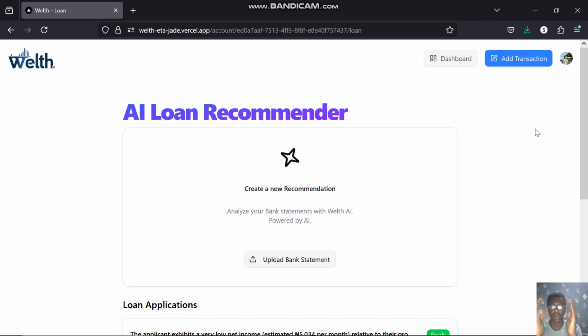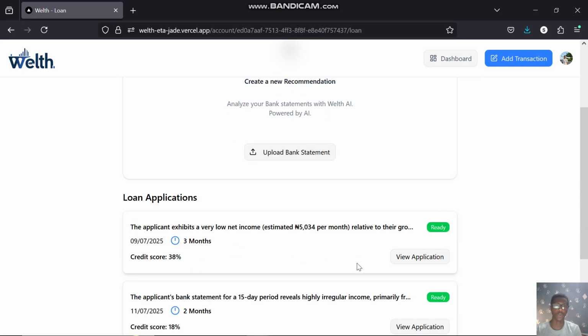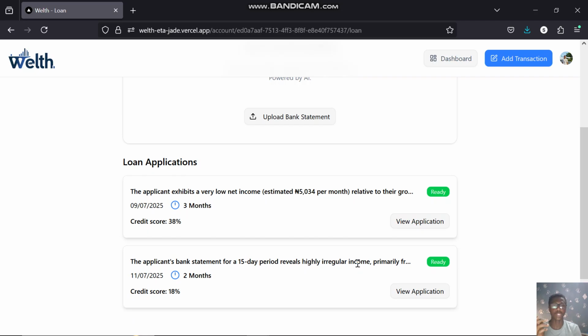Now, what happens in the back end is that the text of those transactions is scraped out from the PDF form and passed to Gemini AI. Gemini AI analyzes it, gets the net income from it, and based on all the other instructions it was told to follow, it analyzes it and then returns a loan recommendation for the SME, with